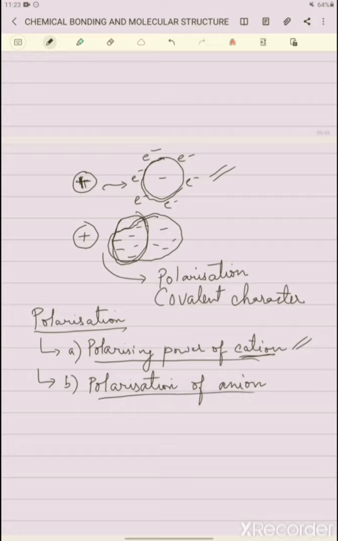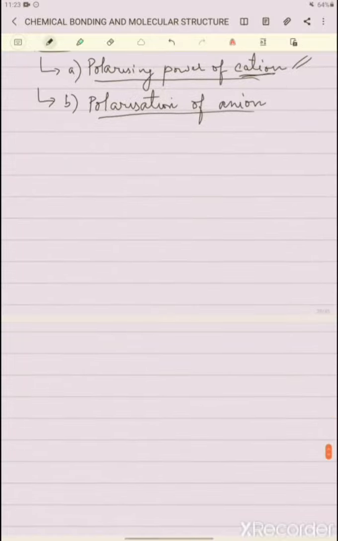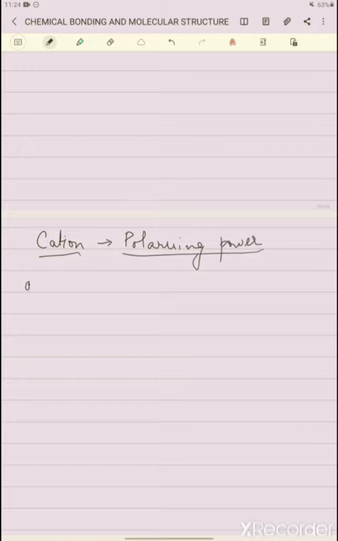Okay, so now let's understand this in a better way. Let's take a cation. The first thing we are talking about is the cation, and what is it doing? The cation is polarizing. So for the cation we will look at the polarizing power. Now this depends on some factors. First is the size of the cation.